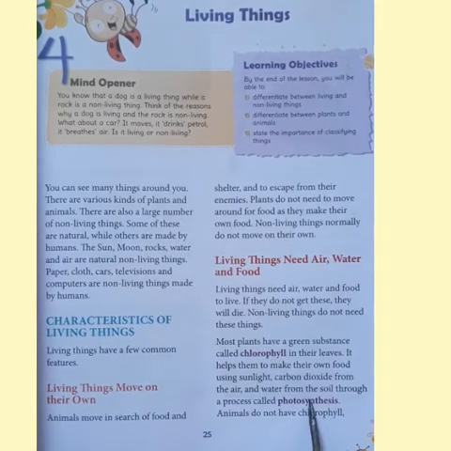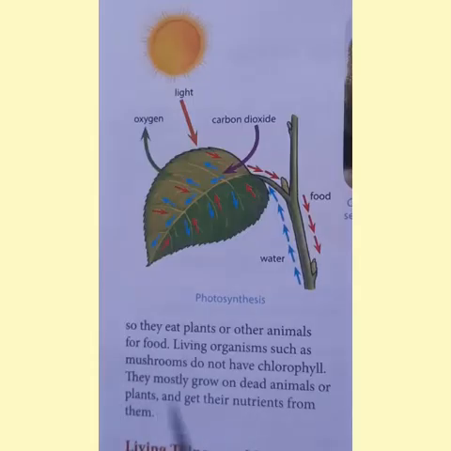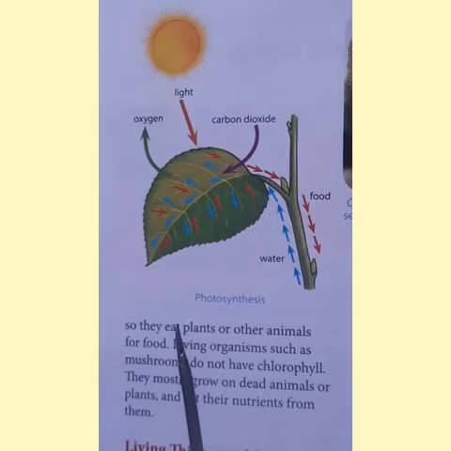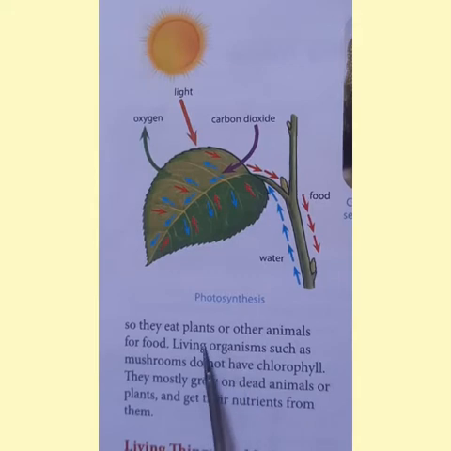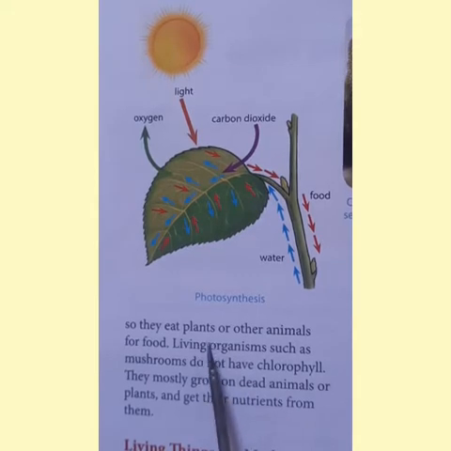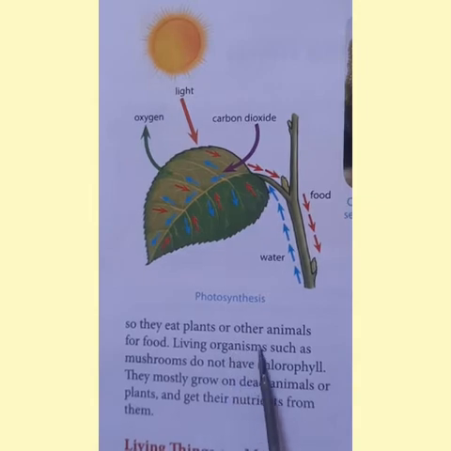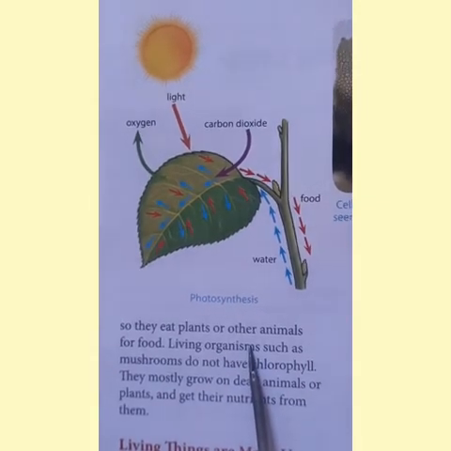But animals do not have chlorophyll. Okay, that you have to understand. As I said, animals do not have chlorophyll, so they cannot prepare their own food. Hence, what they have to do for the food? They have to depend on plants. They have to eat the plants, or else they have to eat the other animals for food.